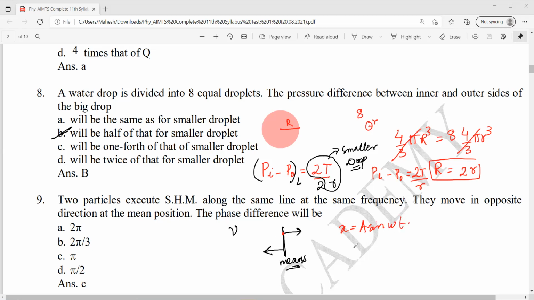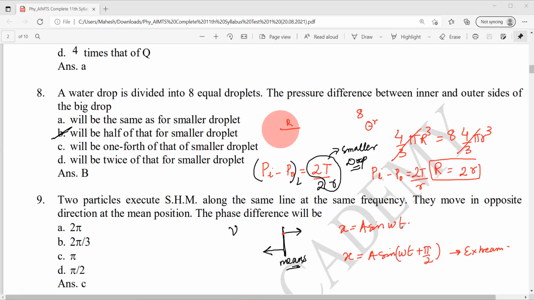Similarly, for this one, x equal to a sine omega t plus pi by 2, for an SHM which is starting from the extreme position. So it is a sine omega t plus pi by 2, nothing but cos omega t, right? Cos omega t, which is starting from the extreme.